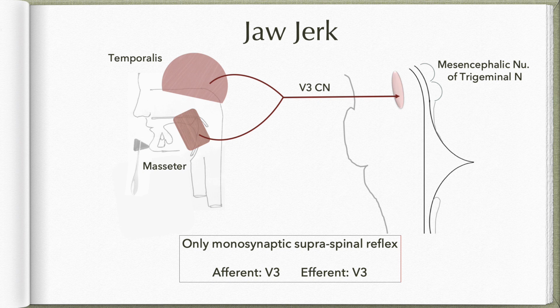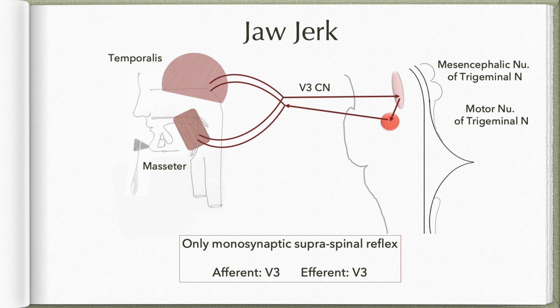Now, they will project monosynaptically to the motor nucleus of trigeminal nerve, which in turn will send fibers back to the same muscles, making them contract, resulting in closure of the jaw, known as jaw jerk. So stretching the muscles resulting in the closure of the jaw, that is what we call jaw jerk. This is the only monosynaptic supraspinal reflex. Both afferent and efferent components of the reflex arc are mediated by the mandibular division of trigeminal nerve.